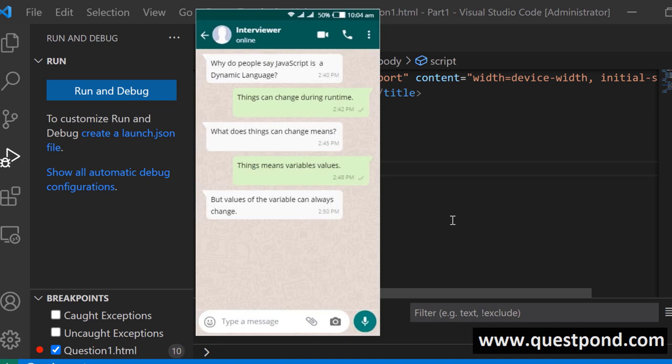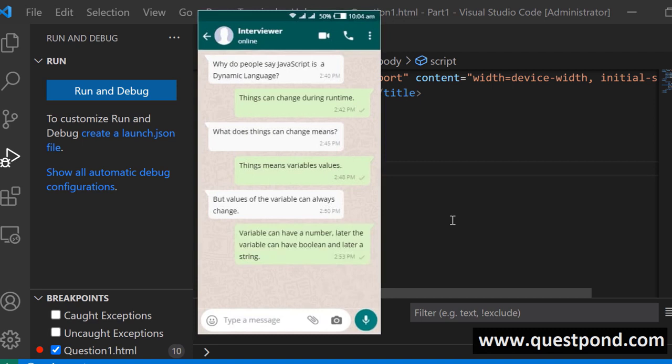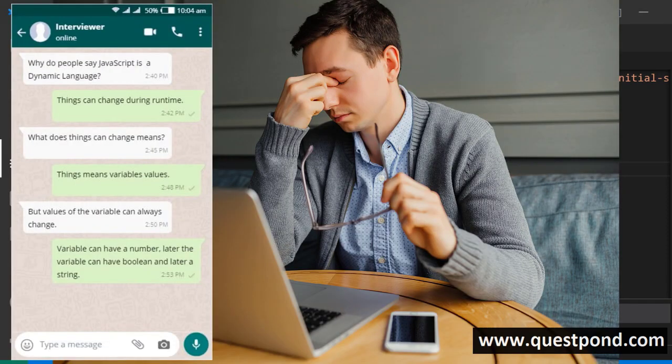And then the candidate answers back, okay, when you say that the variable values can change, it means the variable can have a number, and later on the variable can have a string, and then the variable can have a boolean. Now think about this conversation for a minute. The interviewer had to ask you almost 2 to 3 questions to come to the right answer. Now how good is that?